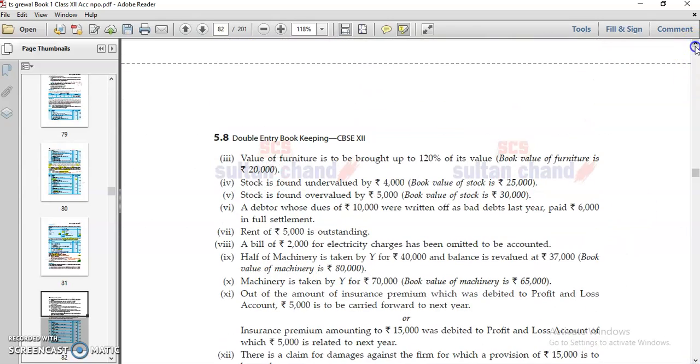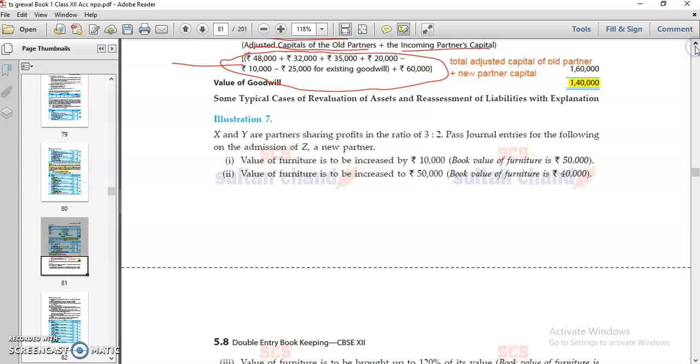Next, in the next video we will discuss your revaluation account and capital account. Till now we have discussed treatment of goodwill, calculation of ratios, sacrifice ratio, new ratio, and some questions regarding treatment of goodwill, which is very important for you, because once you start full, lengthy questions, it is very much required to understand the basics of treatment of goodwill as well as ratios. So hidden goodwill also, yes. These are the things we know now.